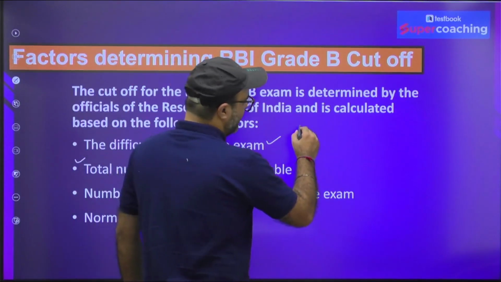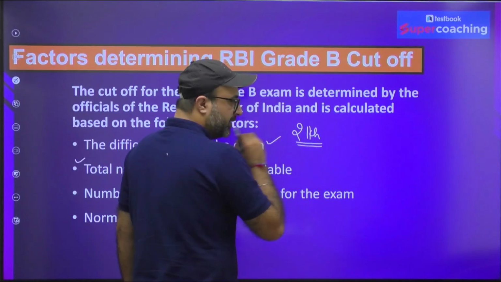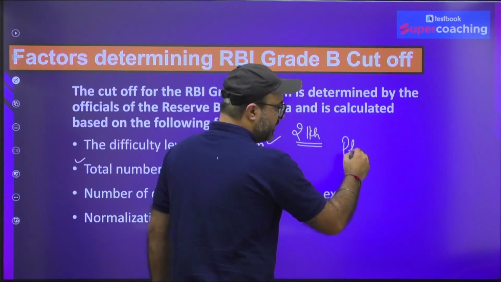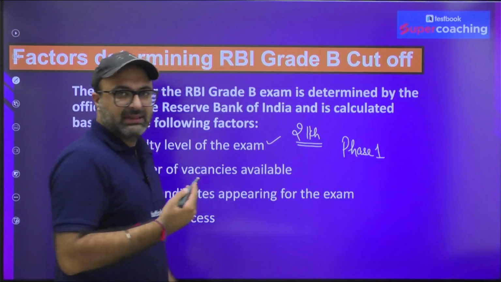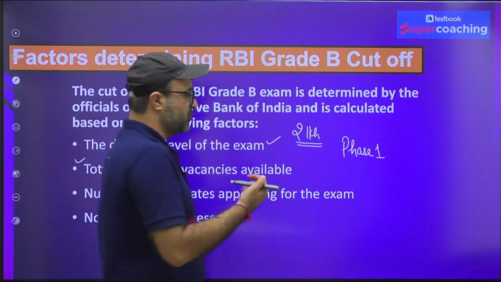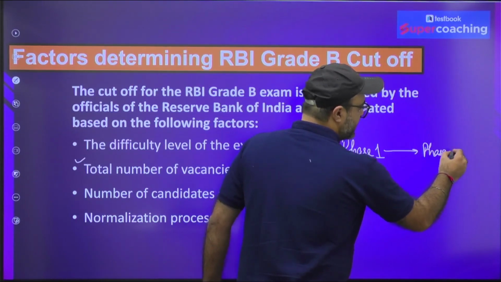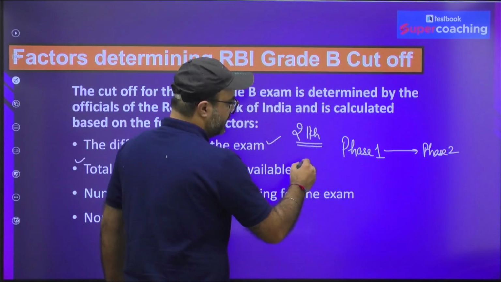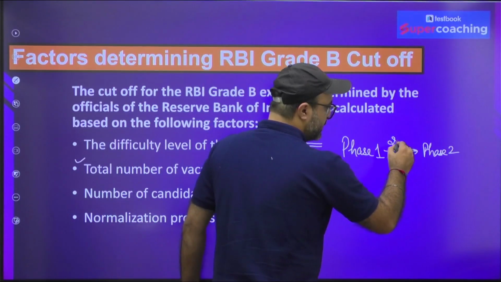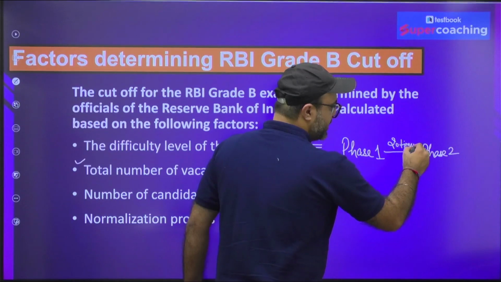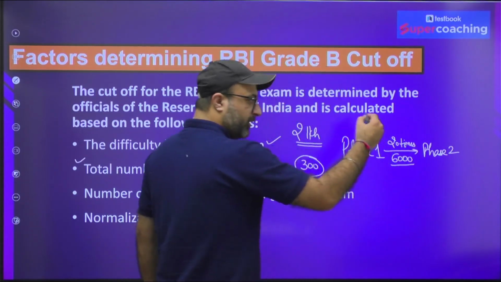In case of RBI, let's take an example. 2 lakh students have applied for the RBI Grade B exam. All of them will be writing phase 1, and then students will be selected for phase 2. But obviously out of 2 lakh, how many students are going to be selected? That depends on the number of vacancies. If the number of vacancies, let's suppose, is 300, then 20 times the number of vacancies, that is 20 into 300, which is 6,000 students, will be selected for the phase 2 exam.